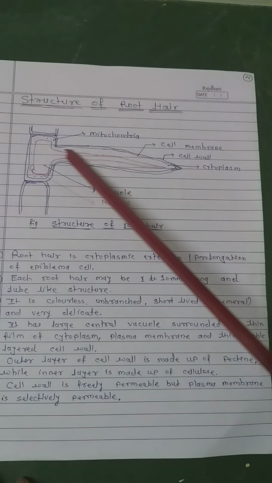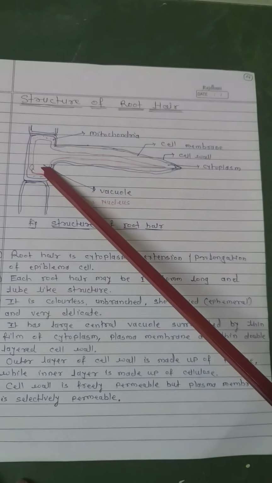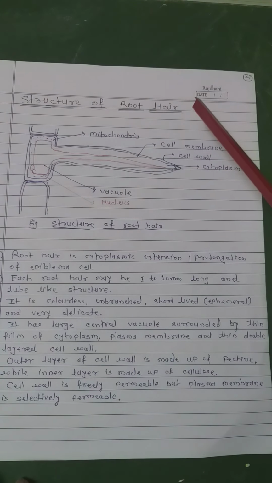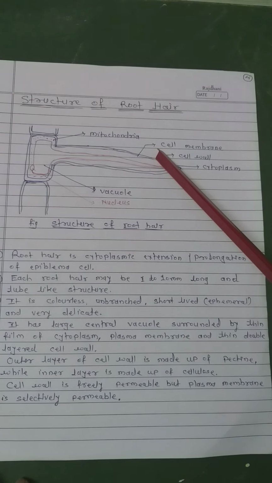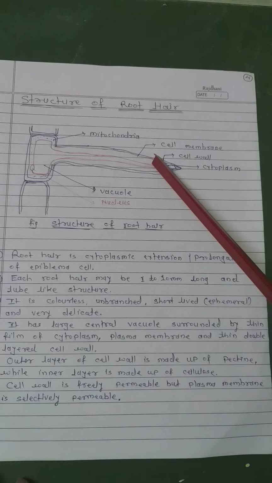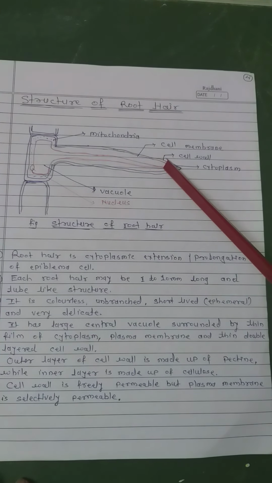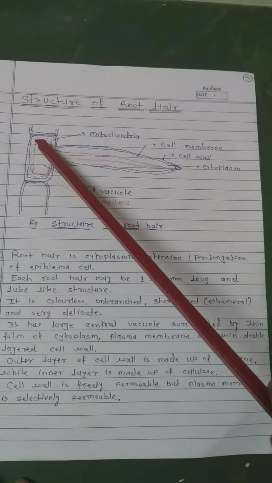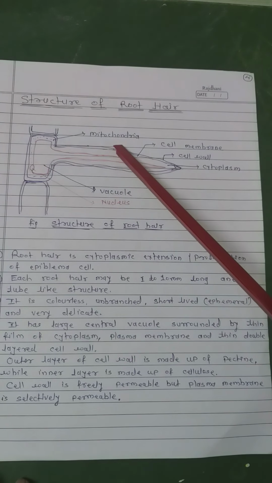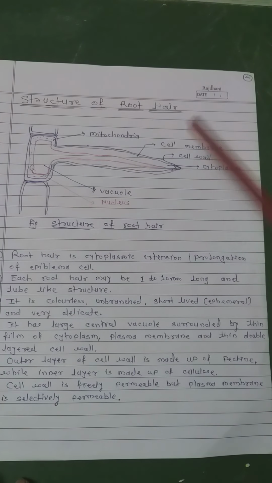Root hair is a cytoplasmic extension, a prolongation of the epiblema cell. Each root hair may be 1 to 10 mm long and is a tube-like structure. It is colorless, unbranched, short-lived and a very delicate structure. It has a large central vacuole surrounded by a thin film of cytoplasm.